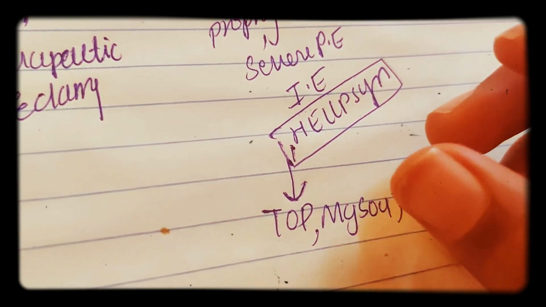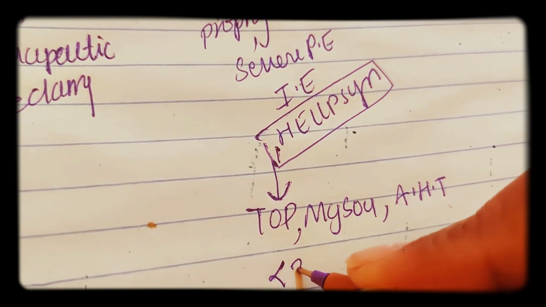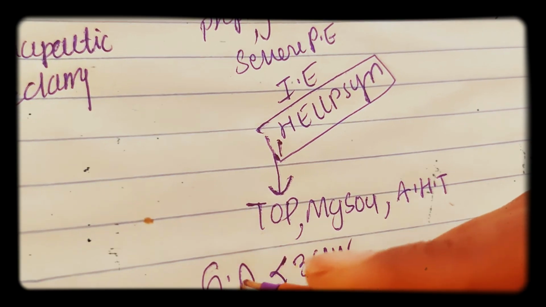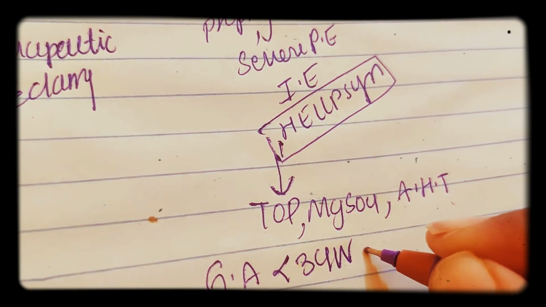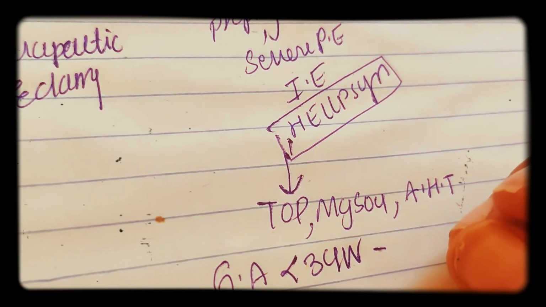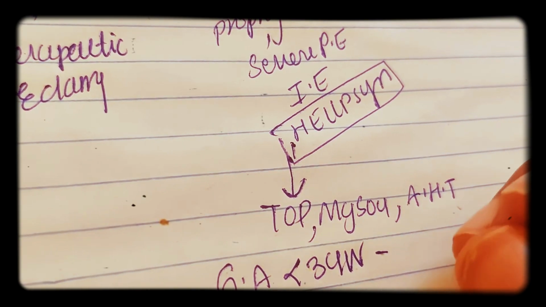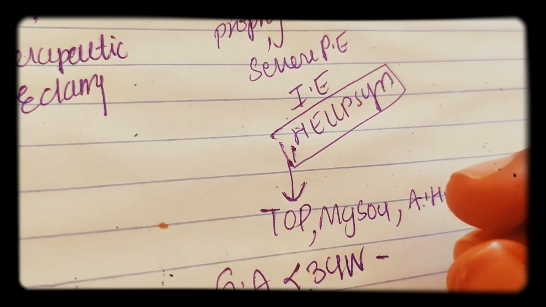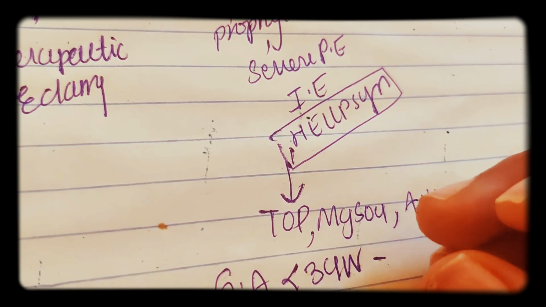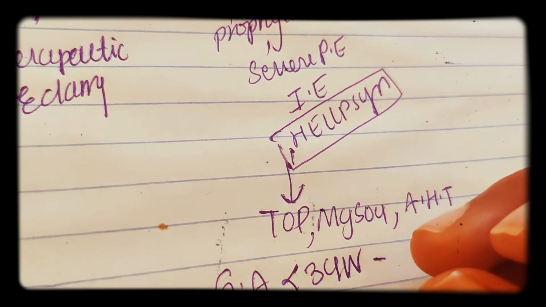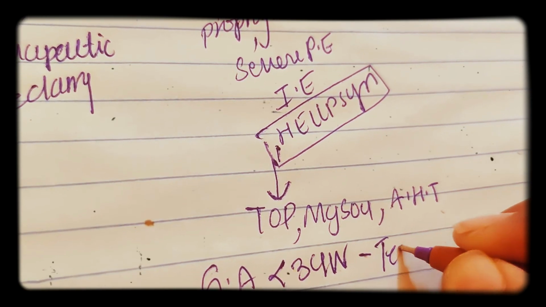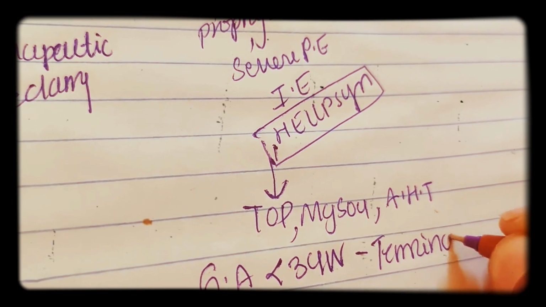And if the gestational age is less than 34 weeks, prophylactic steroids for fetal lung maturity should be given, and the pregnancy should be terminated after 48 hours.